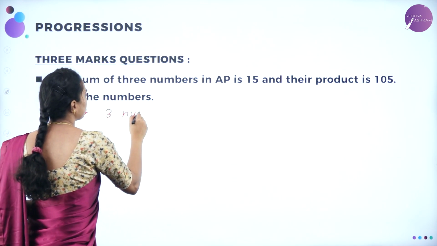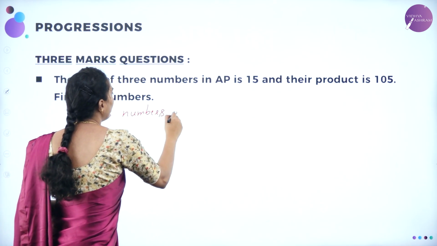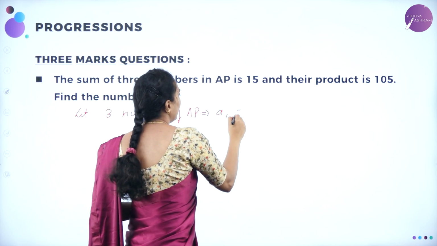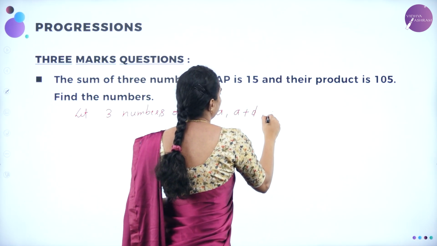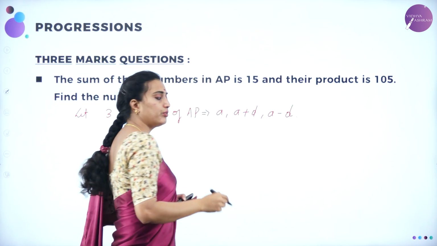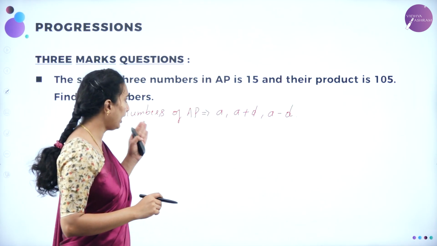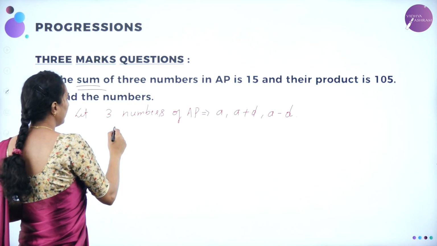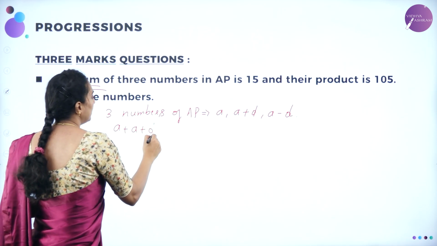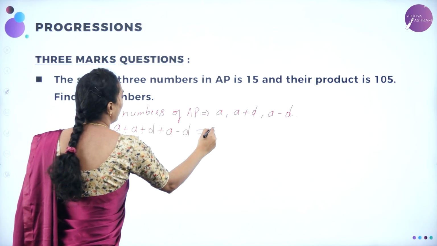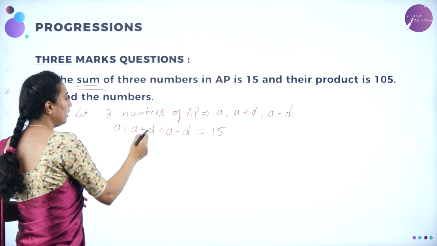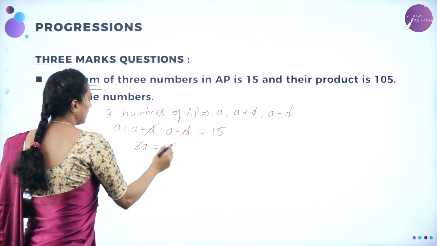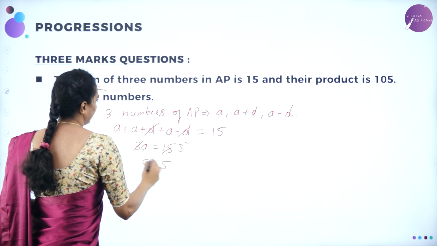Let the 3 numbers of AP be A plus D, A, and A minus D. These are all the 3 numbers of AP. So they have given the sum, which means addition. Therefore, A plus D plus A minus D, addition of all this is 15 they have given. From this I can find out the A: plus D minus D will go, 3A is equal to 15. So otherwise 3 5s are 15, A is equal to 5.